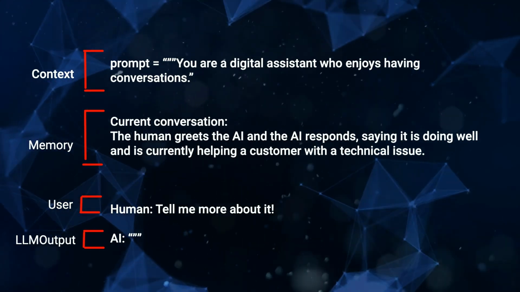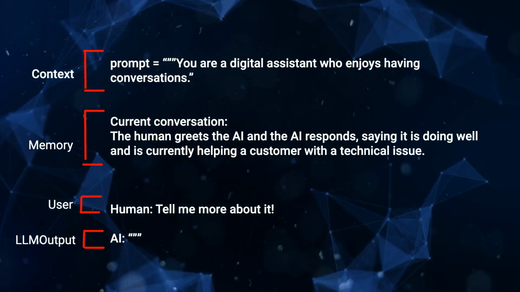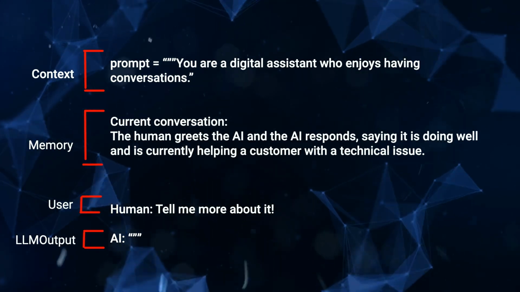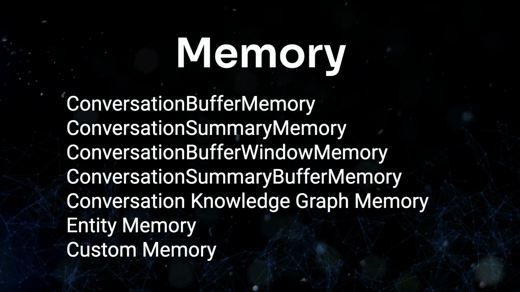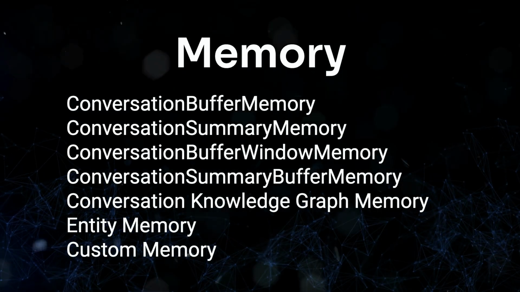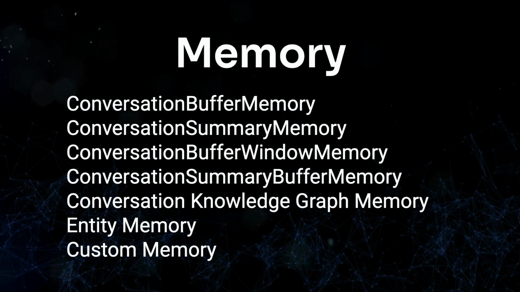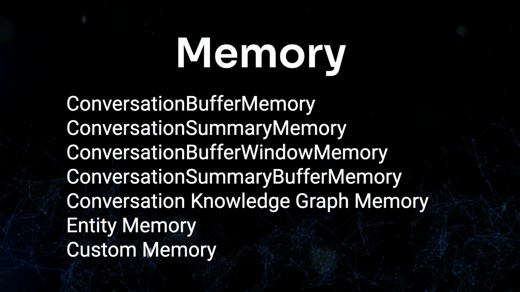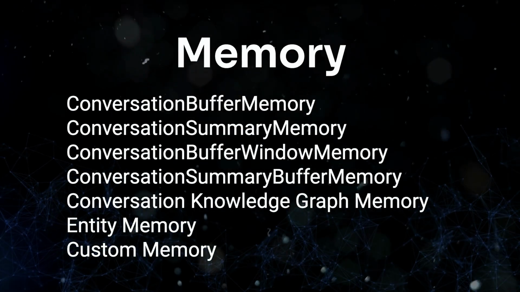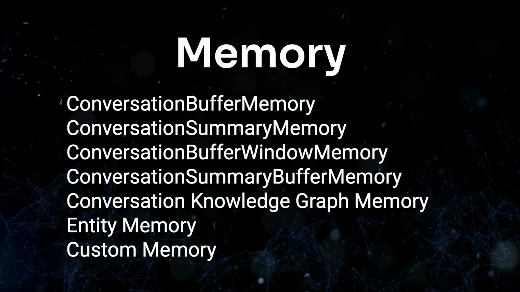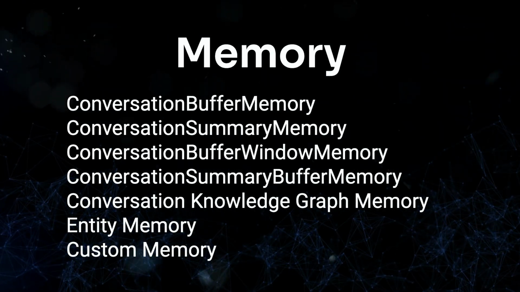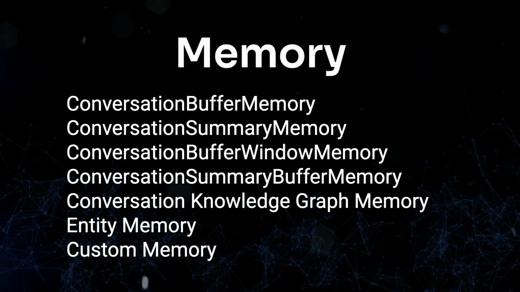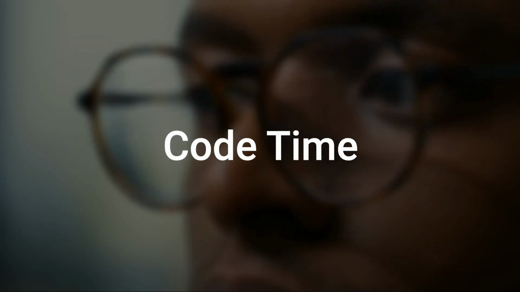Then we've got some more external ways of doing this. So these can be things like making some kind of knowledge graph memory and putting things into entity memory for doing these kinds of things. And then lastly, you can just customize it, right? If you've got a very unique case where you want to use the memory for something yourself, you can actually write your own system for doing memory in LangChain as well. Let's jump into the code and look at how these things work.